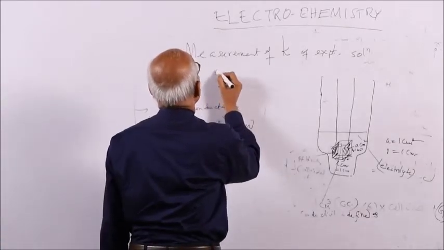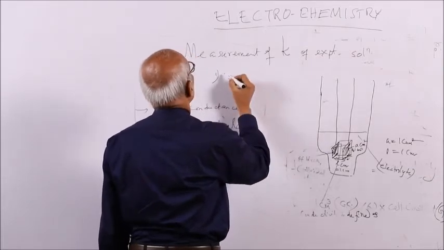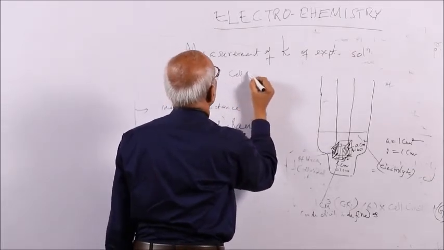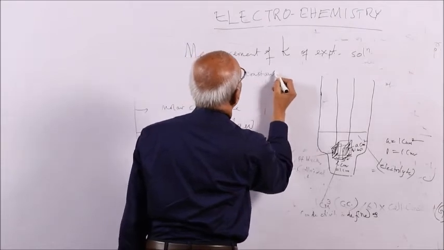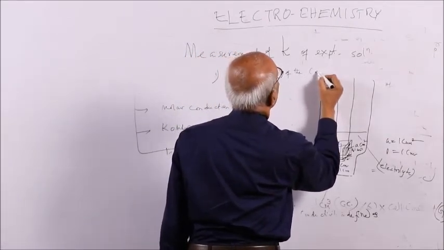The first thing you have to measure is the cell constant of the conductivity cell.